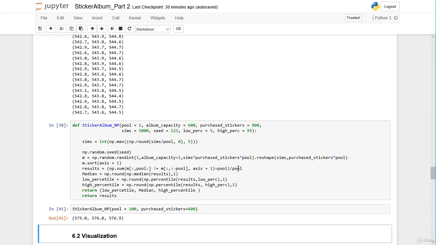However, the code might be less intuitive at a first glance and also at the second glance for others. And it also might be harder to come up with the solution. In many cases, we need some trial and error steps to come up with a solution that works. And that's actually the drawback of a vectorized NumPy code.